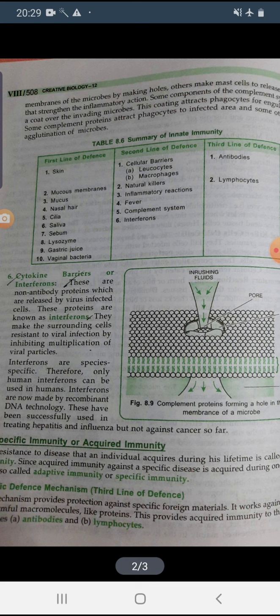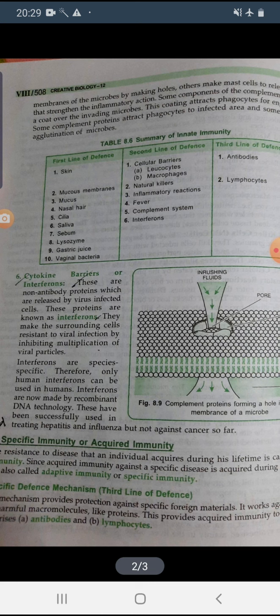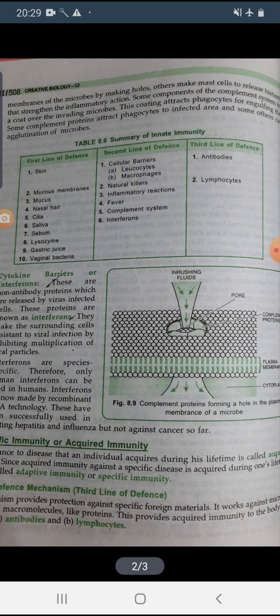Some other proteins make the mast cells release histamine, which you have already read about in the case of inflammation. So some proteins invade the cell membrane of the microbes, and some stimulate the mast cells to release histamine, which strengthens the inflammatory action.